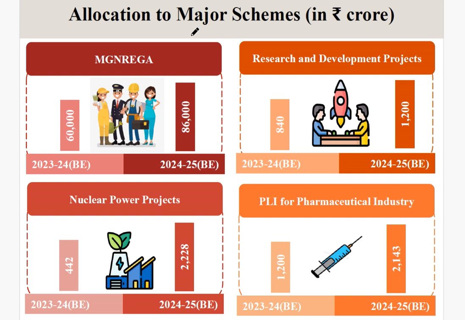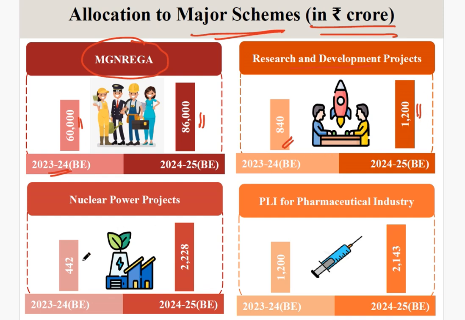Next, allocation to major schemes. We'll see some of the major schemes where most of the money has been allocated. Under the MGNREGA, that is the Mahatma Gandhi National Rural Employment Guarantee Act, in the year 2023-24, as per the base estimate, the total allocated amount was 60,000 crore, but this has increased to 86,000 crore this year. Next, for research and development, in financial year 23-24 it was 840 crores, and this time it has increased by 400 crore to 1200 crores.